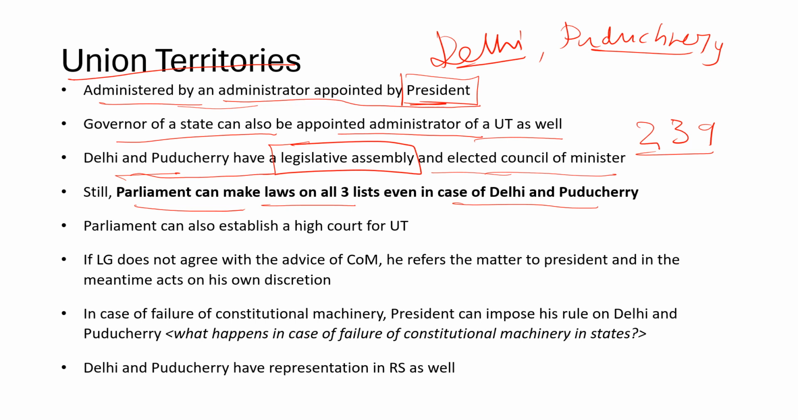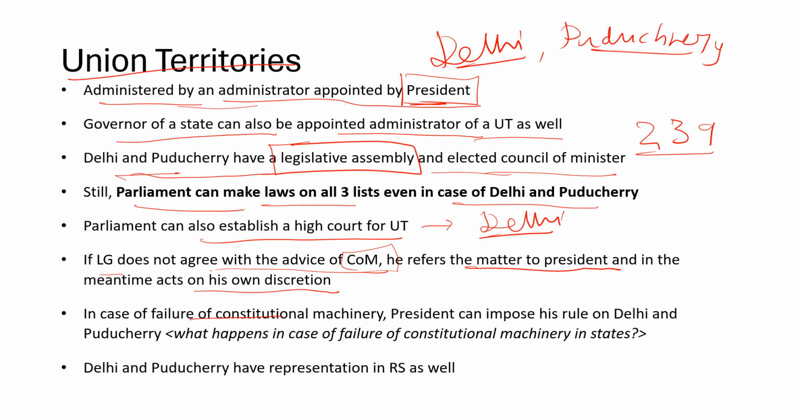It's a special case. That's the reason Parliament can establish a high court for a union territory as well. So we have the Delhi High Court, always in the news. If the LG, Lieutenant Governor, does not agree with the advice of the Council of Ministers, he refers the matter to the President, and in the meantime, he can act in his own discretion. So he can reserve the advice of the Council of Ministers for presidential advice.